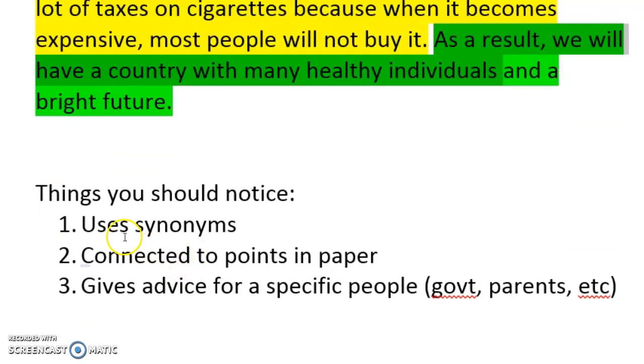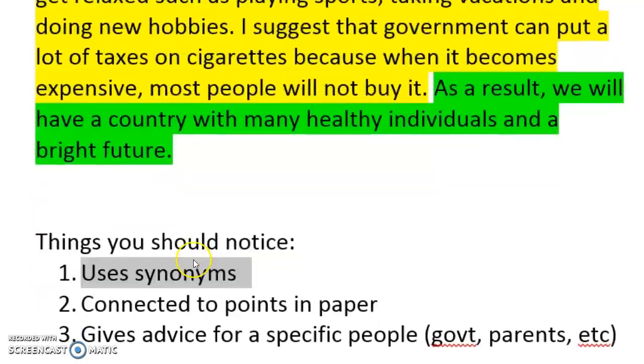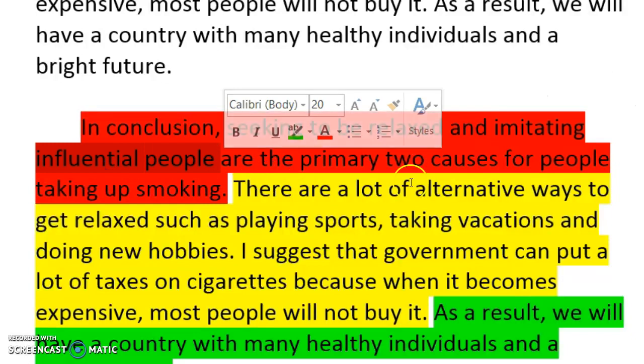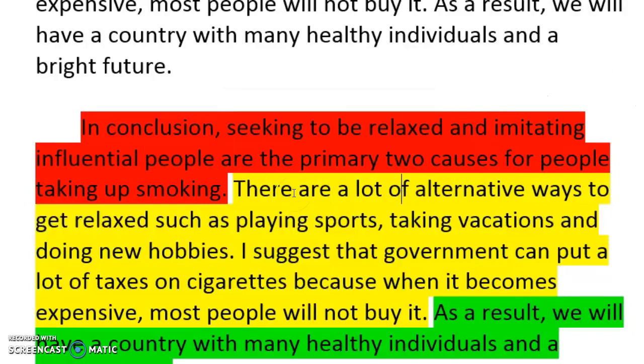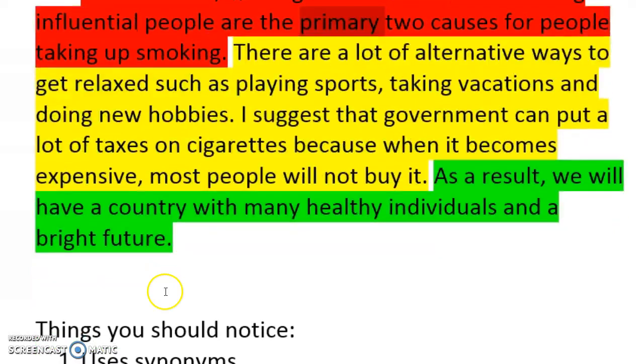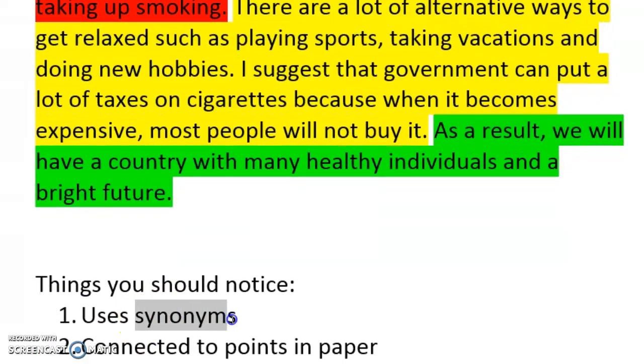So some nice things that he does: he uses synonyms, meaning different words, same meaning. So seeking to be relaxed as opposed to saying smoking to relax, and using the phrase imitating influential people as opposed to just saying following role models. So that's a good way of using different words, but still making the same point. Using primary instead of major. Good use of synonyms. Different words, same meaning.